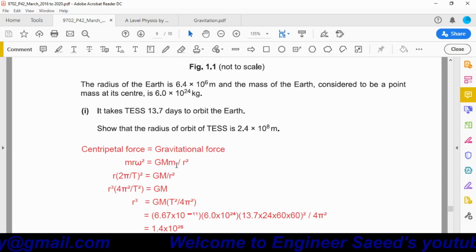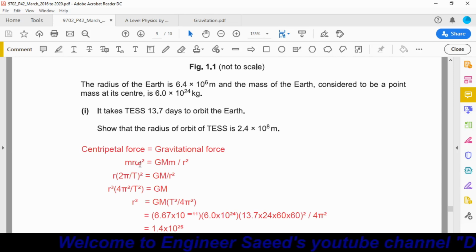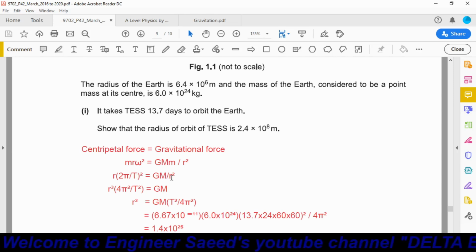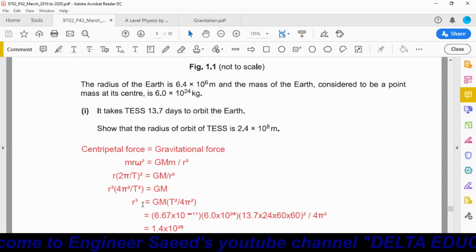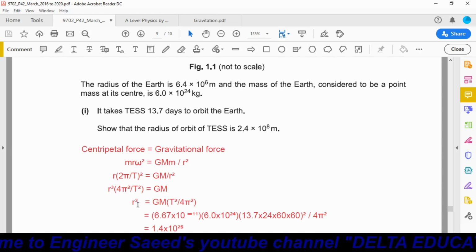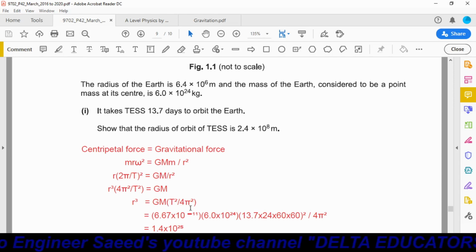Now this small m cancels out, and ω is equal to 2π over T, where T represents the time period. It is ω², so it becomes (2π/T)² equal to GM over r³. We have to find the radius, which means we have to make r³ the subject. By making r³ the subject, we get r³ = GMT² over 4π².